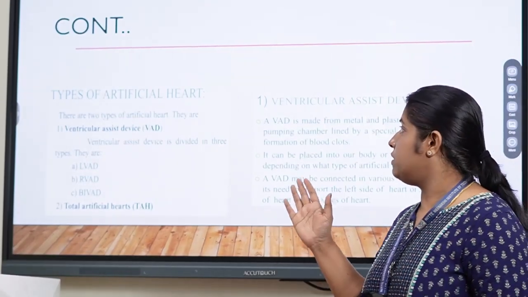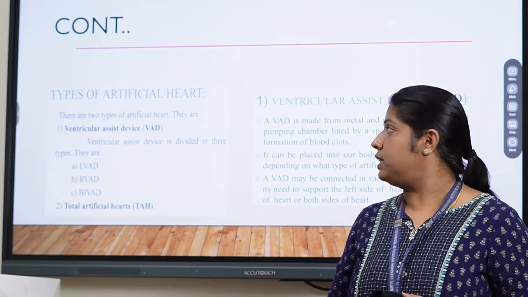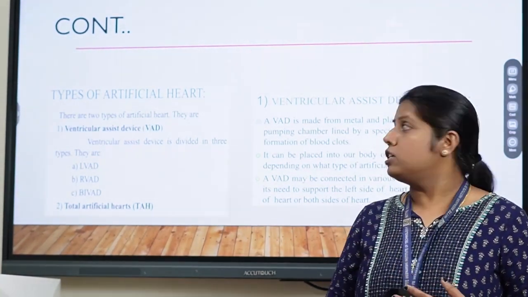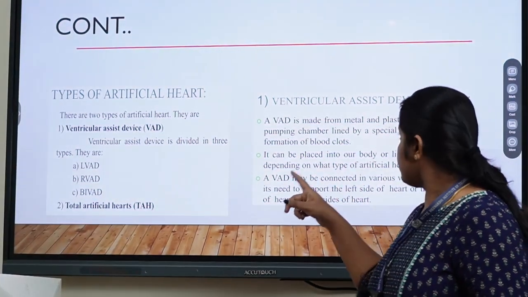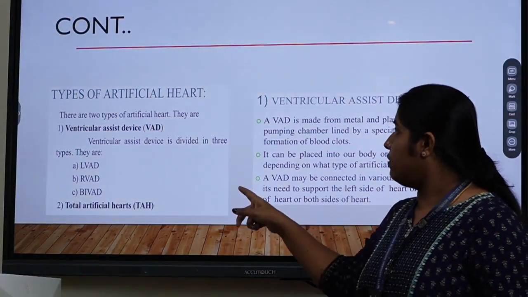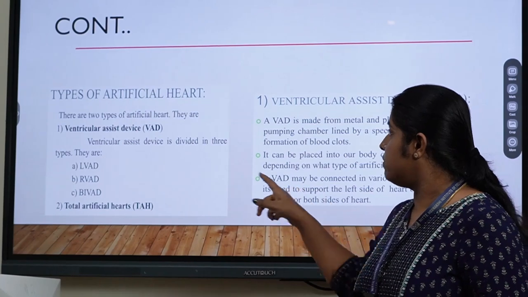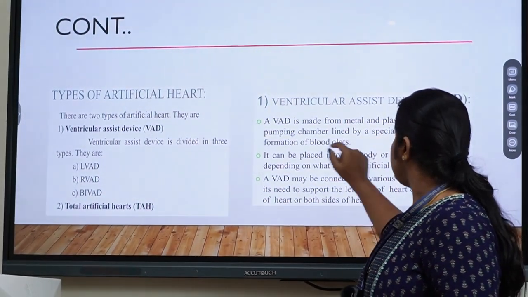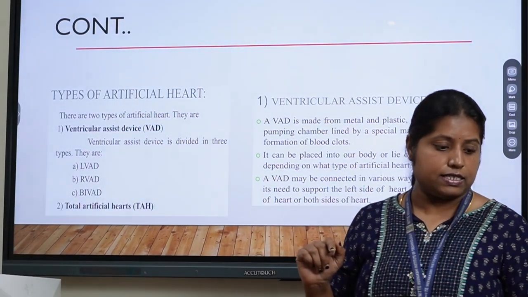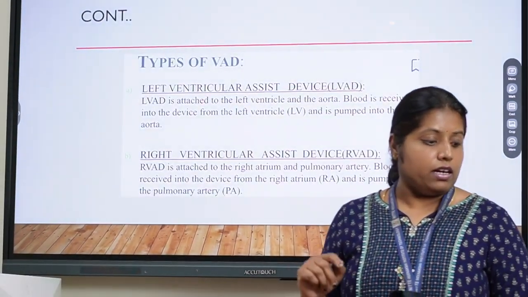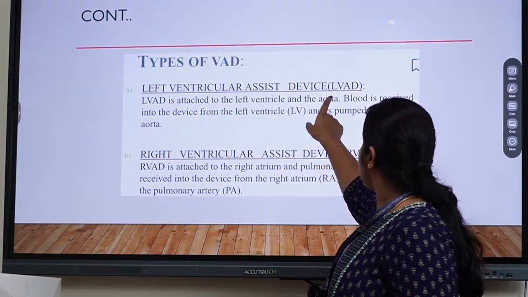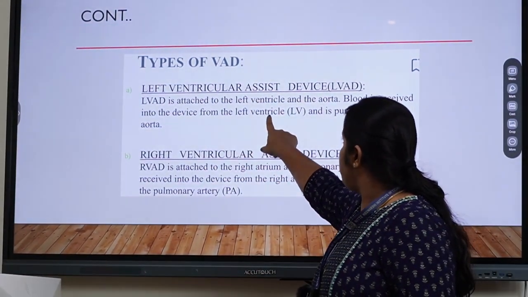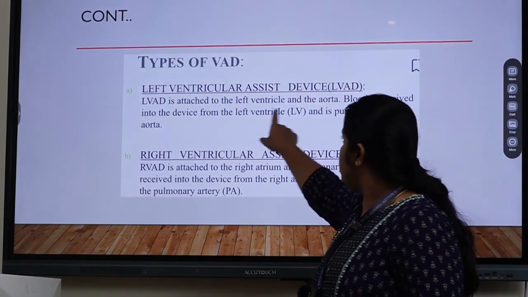The total artificial heart is mainly divided into 3 types: LVAD, RVAD and biVAD. LVAD is the left ventricle assist device, RVAD is the right ventricle assist device, and biVAD is the biventricle assist device. The left ventricle assist device is attached to the left ventricle and the aorta. Blood is received and pumped with the help of the left ventricle to the aorta.